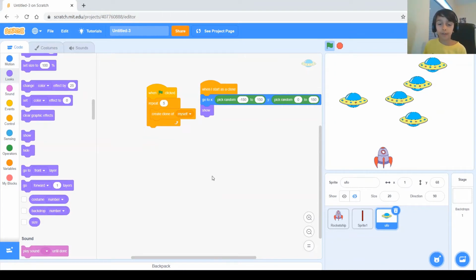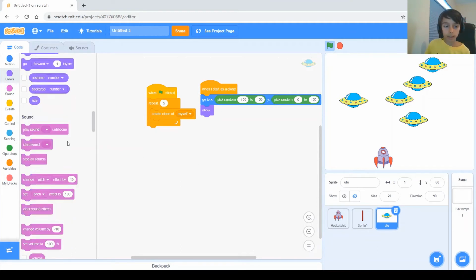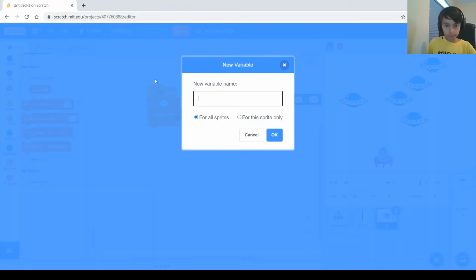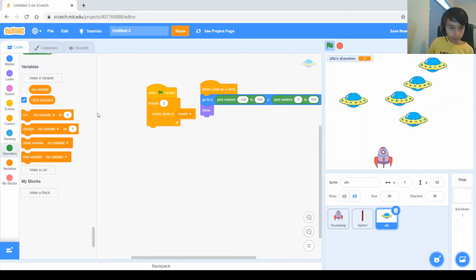So now you're ready for the next step, where we're going to have all of the UFOs go either right or left, and if they touch the edge, they're going to bounce back the other way. So for that, we need to make a variable so it can remember which direction it's going. So UFOs direction, and we have it. And at the beginning here, we need to set UFOs direction to, we can do it left or right. I'm gonna go with left.